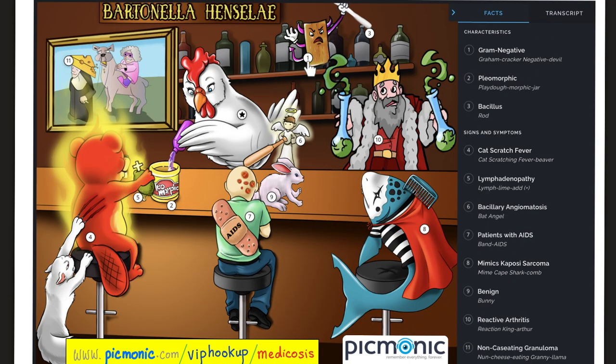It's a gram-negative, pleomorphic bacillus. It causes cat scratch disease, characterized by lymphadenopathy, and bacillary angiomatosis, especially in patients with HIV/AIDS. Bacillary angiomatosis mimics Kaposi sarcoma. Bartonellosis may be associated with reactive arthritis and non-caseating granuloma. Treat with azithromycin or doxycycline.